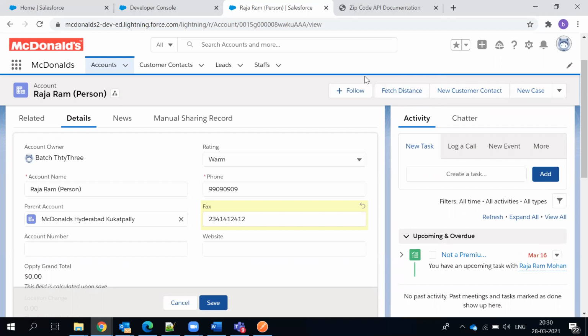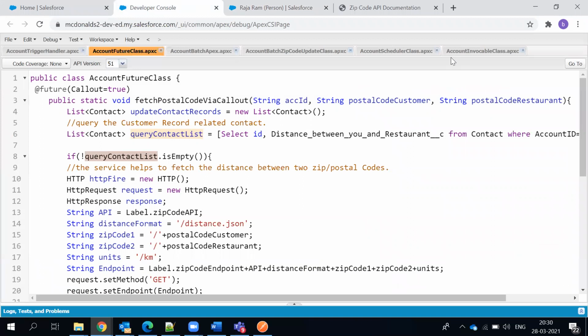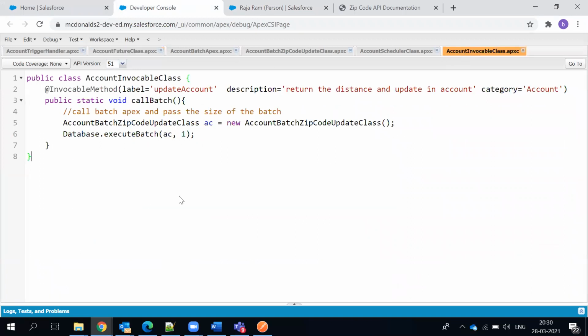In order to show you something, you have to understand this now. We have to write an account invocable class where we should have the @InvocableMethod annotation. What this annotation indicates is, whenever you are working with a process builder or flows and you want to call a class from there. The process builder is a point-and-click configuration, right?